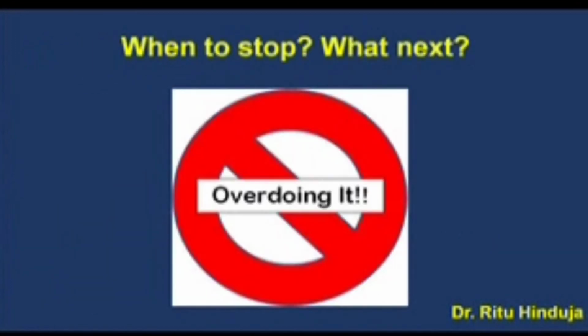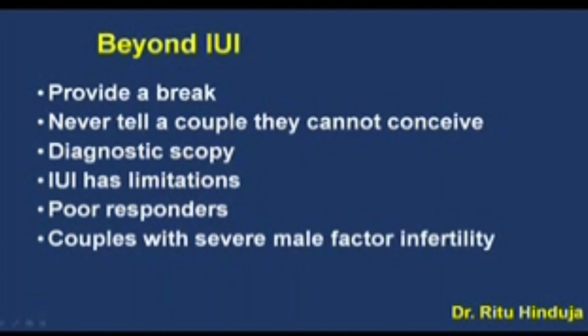When do you stop doing IUIs? And when you stop doing IUIs, what is the next thing that you advise to your patients? So beyond an IUI cycle, you can provide a break to the couple, but never tell a couple that they cannot conceive. After 3 to 4 IUIs,